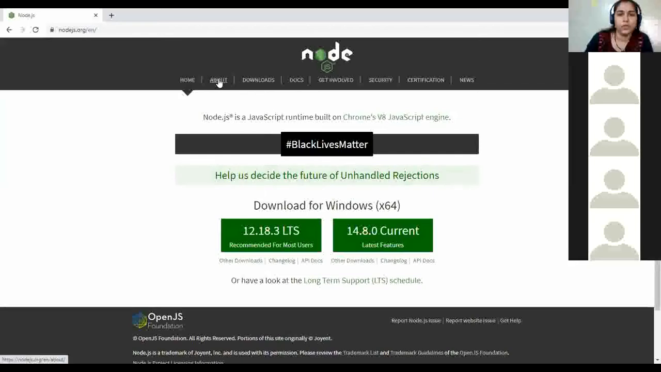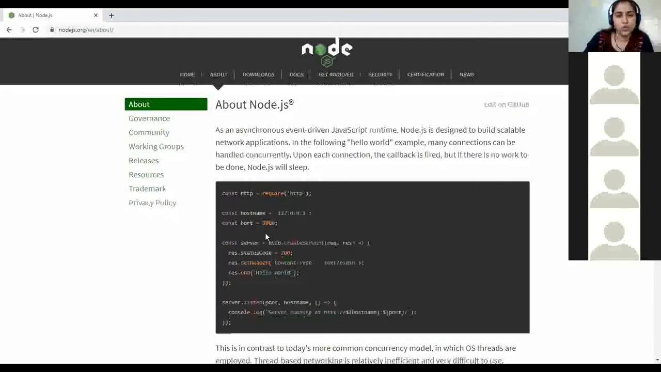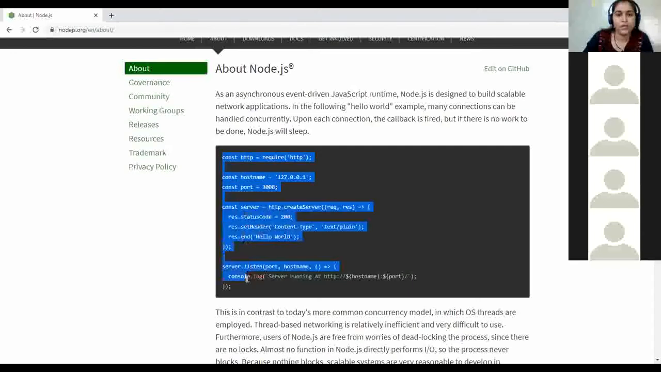Now in the about section, you can see I told you to download the long-term version. If you download the current version, it will need updates at particular periods of time. This is the long-term version, so you have to download it by default. Next, in the about section, one code is given, so I'm just copying it as it is, and I'll paste it where needed.